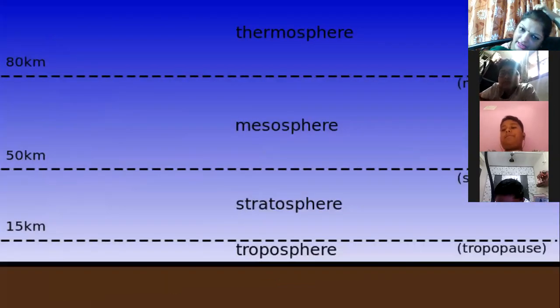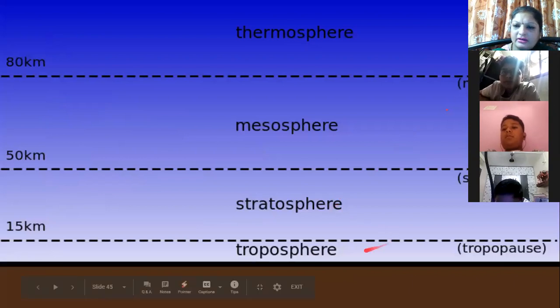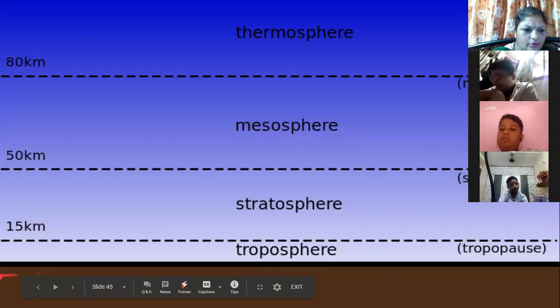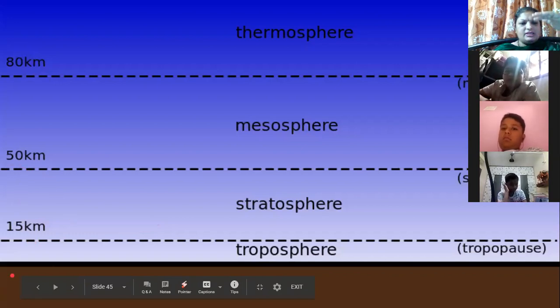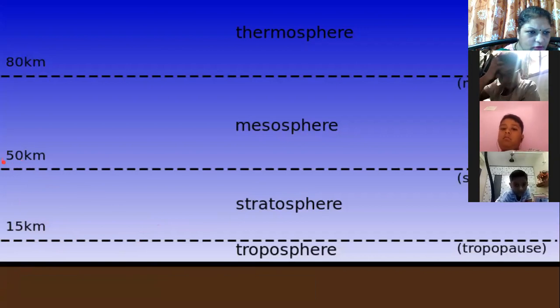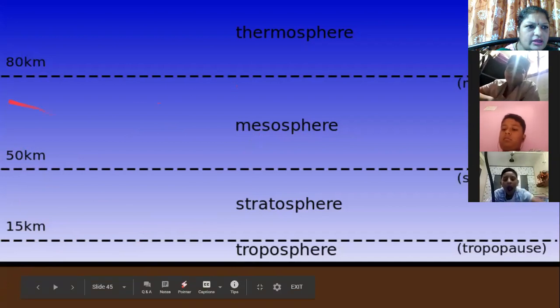Here you can see again, same thing, the different layers. Troposphere, tropopause, stratosphere, stratopause, mesosphere, mesopause. Here you can see the distance from the surface of the Earth. What is the distance of the troposphere? 15 kilometers. Of the stratosphere, what is the distance? 50 kilometers. And the distance of the mesosphere is 80 kilometers from the surface of the Earth.